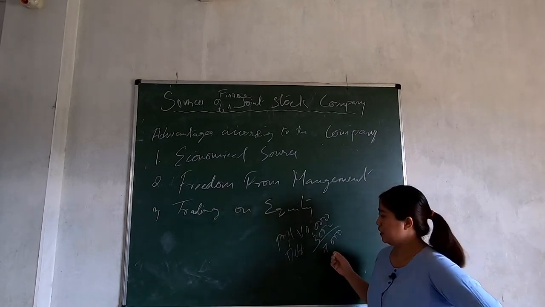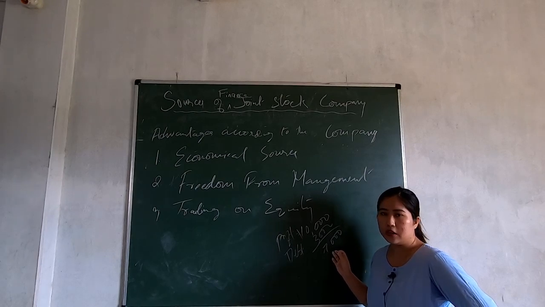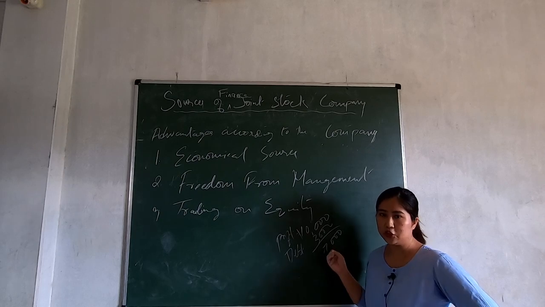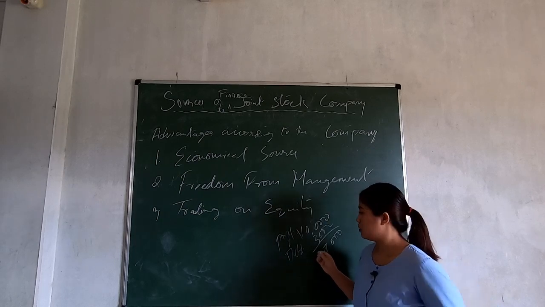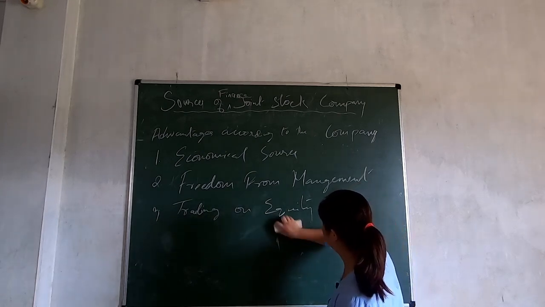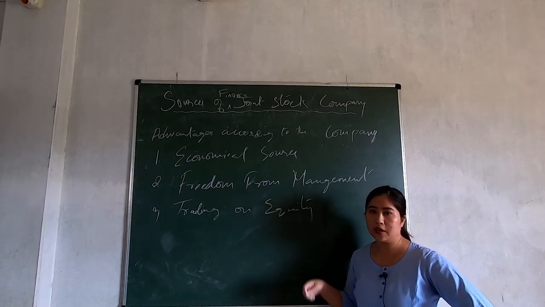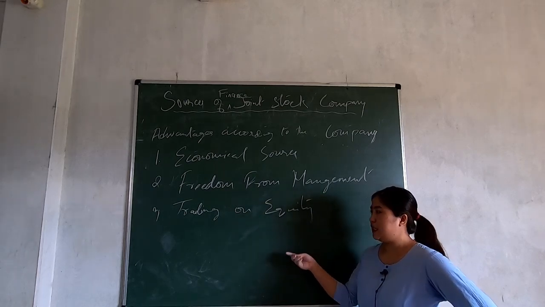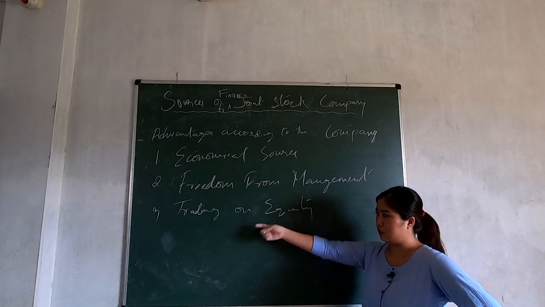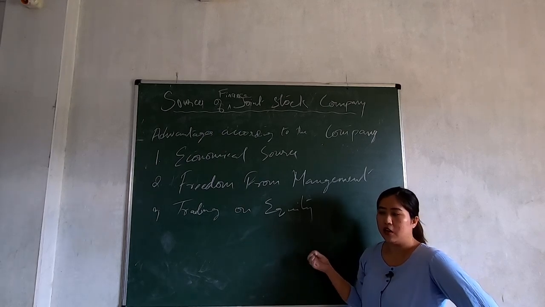So the company can give high dividends to the shareholder, because a shareholder is the person who is going to enjoy the remaining profit of the company. Since to the debenture holder you give only a fixed rate of interest, the remaining profit, if the company is earning a high profit, is given as a dividend to the shareholder, which is known as trading on equity. That means you can easily share your equity in the market.